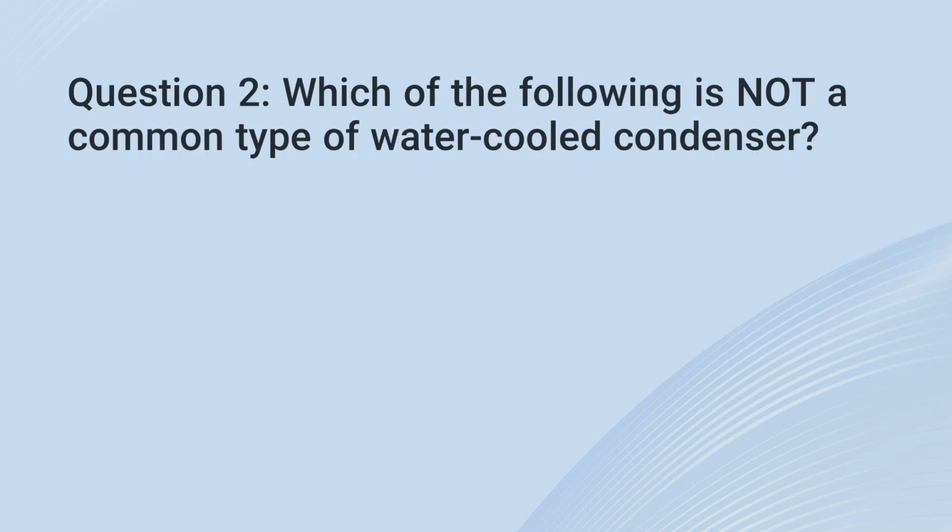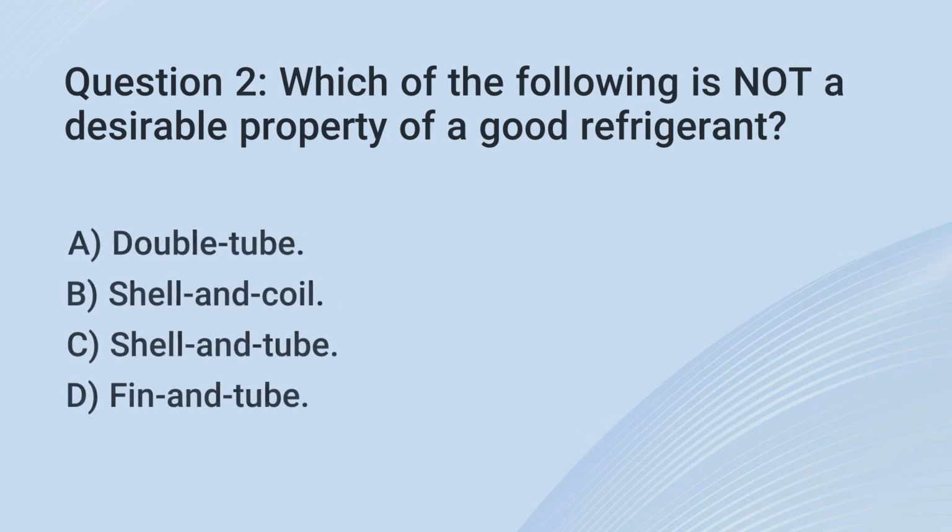2. Which of the following is not a common type of water-cooled condenser? A. Double tube. B. Shell and coil. C. Shell and tube. D. Fin and tube.